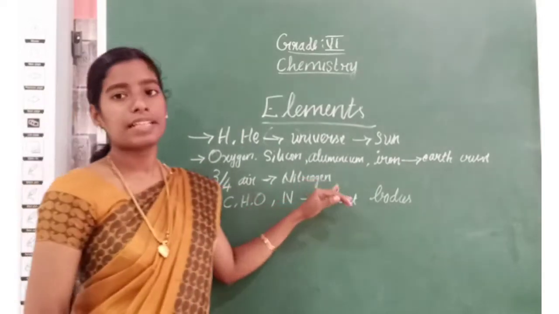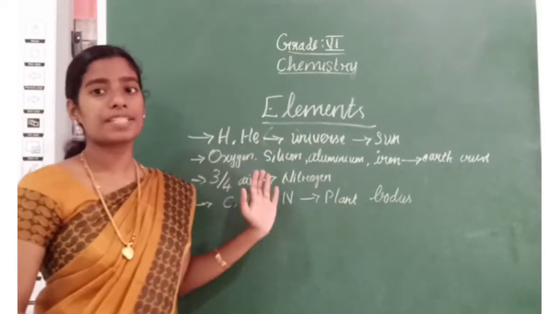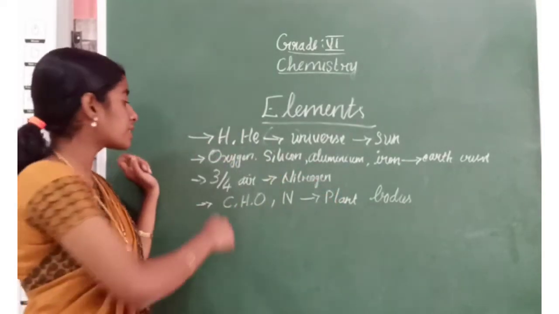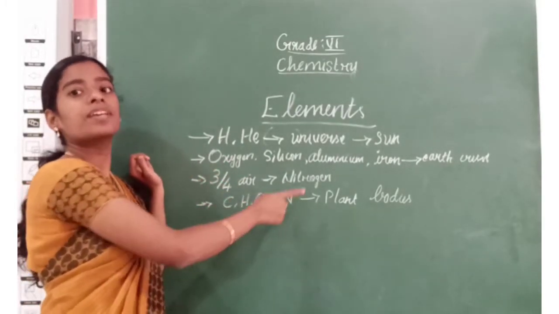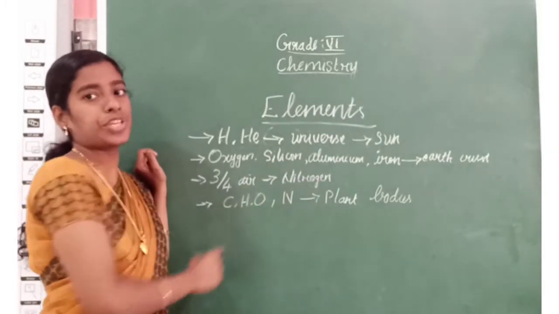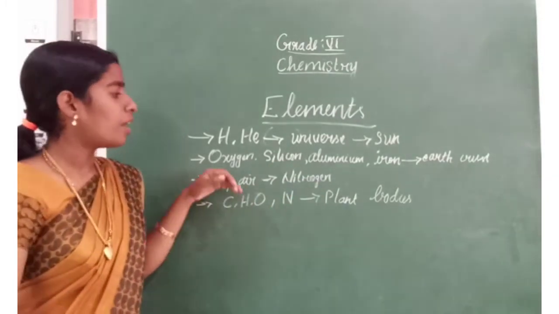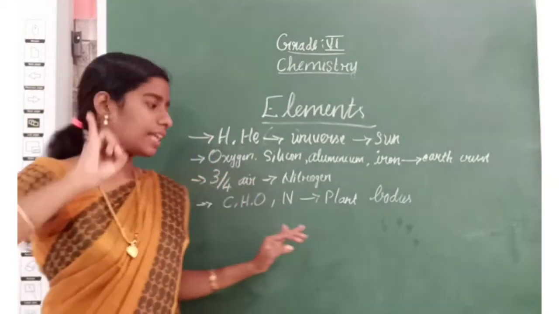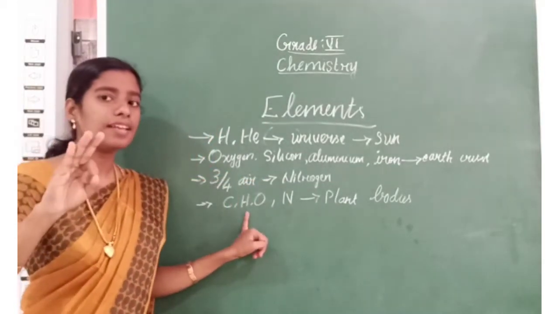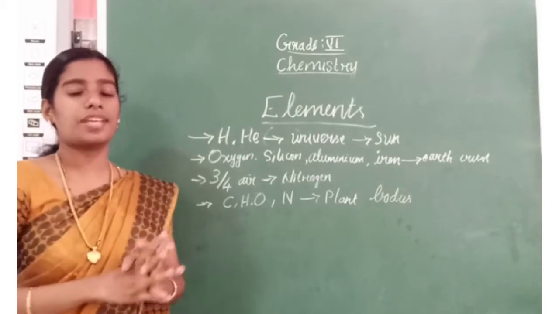Nitrogen is abundantly present in air, 3/4 part of air. Plant bodies have carbon, nitrogen, hydrogen and oxygen.